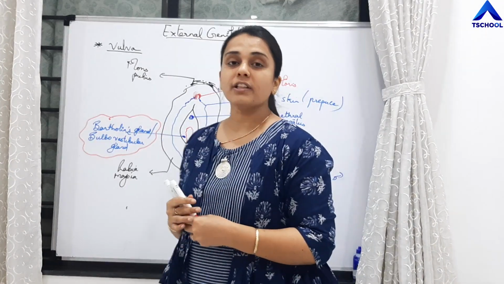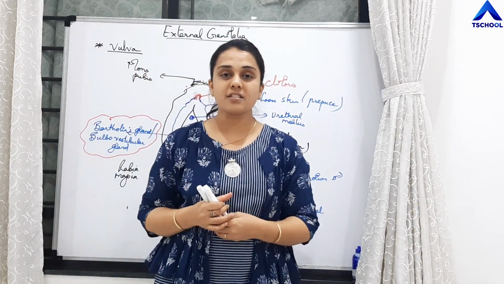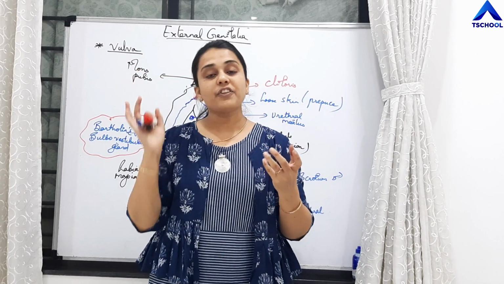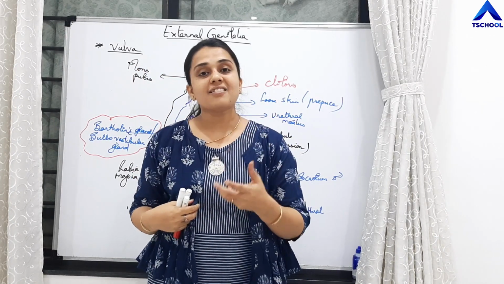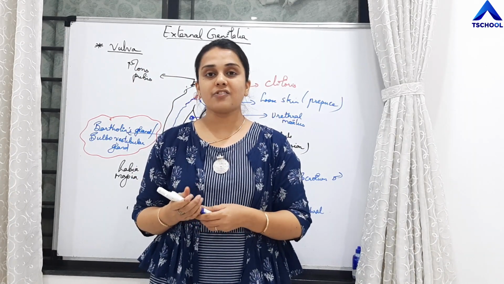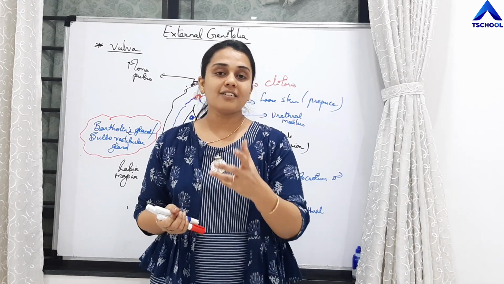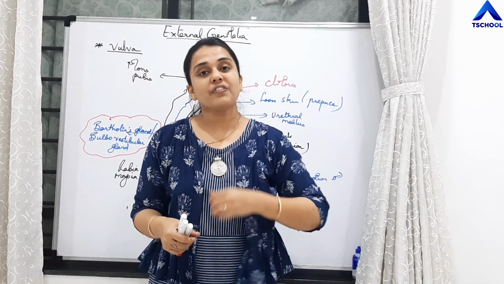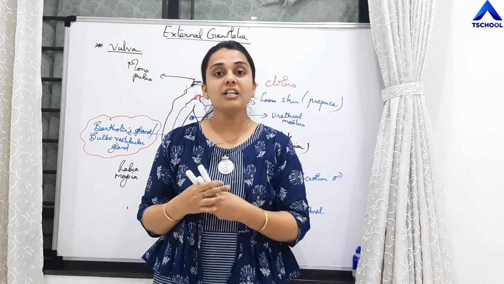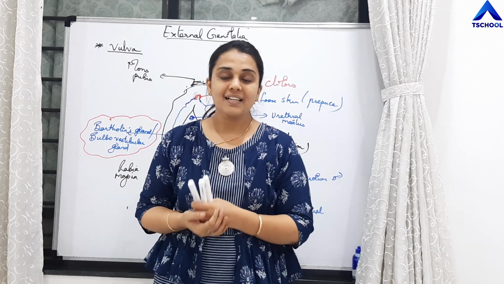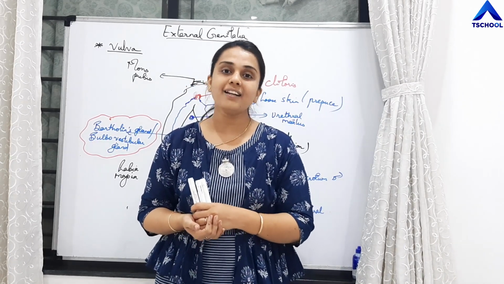So we have studied about all the parts of the female reproductive system, all the accessory glands of the female reproductive system, the external genitalia of the female reproductive system, and the internal structure of ovary, right? So we will now start with the process of gametogenesis, that is spermatogenesis and oogenesis.